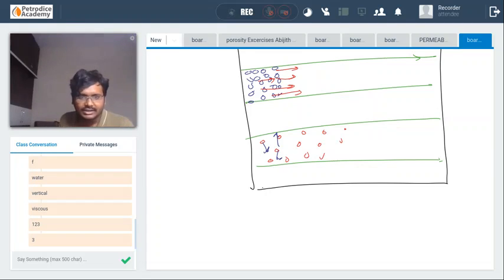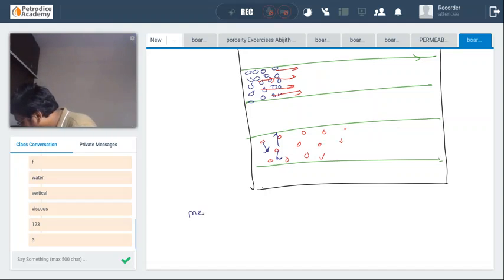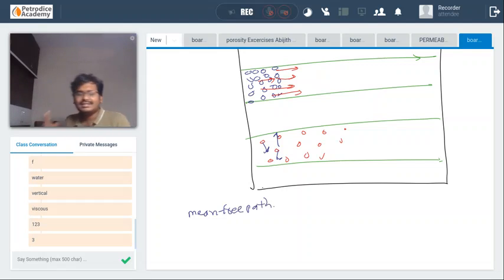There is one particular thing that you need to know, that is the mean free path. Basically, the movement of the gas molecules is due to bouncing off the pore walls or against each other.